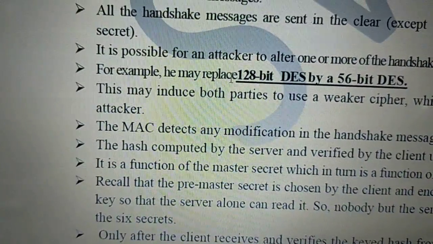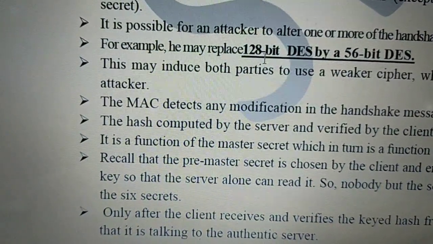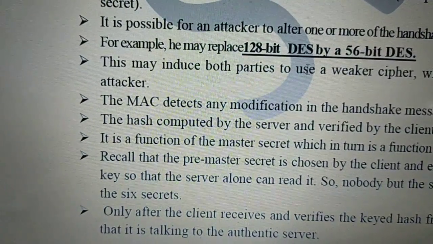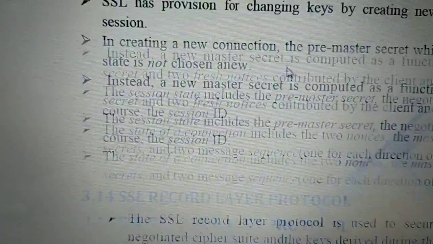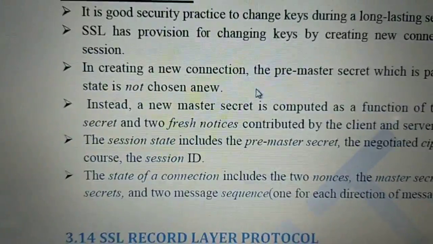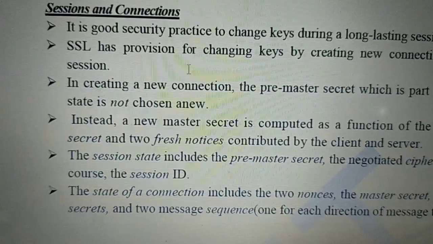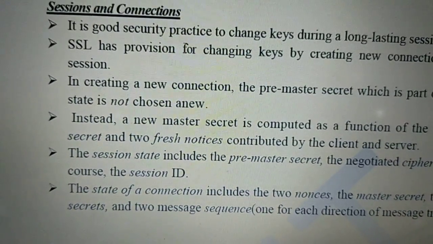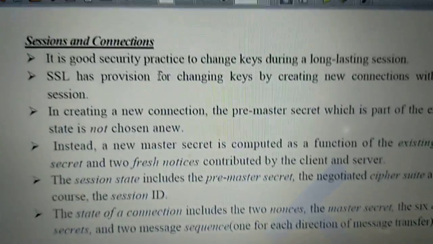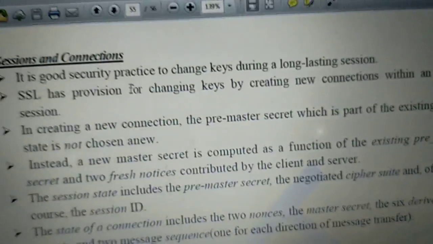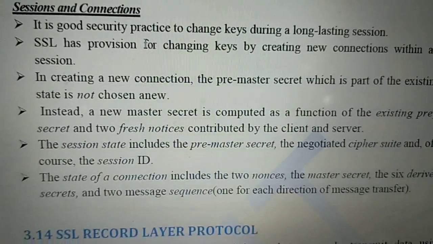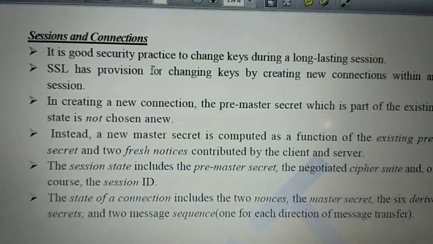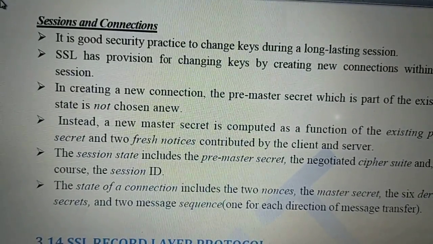For server authentication, any algorithm like 128-bit or 56-bit DES can be used, right? And session and connection. We already know any transport layer security protocol will have a long lasting session. Session means once we establish it, many communications can happen, so new connections, right? So that is what session and connection are about.